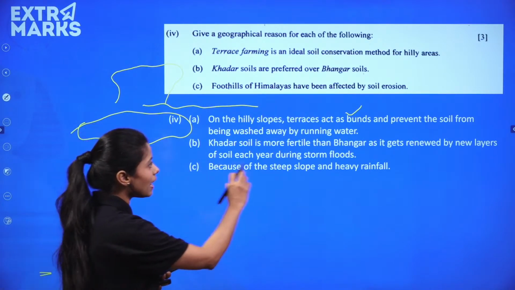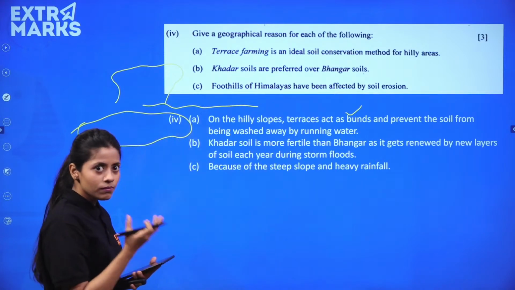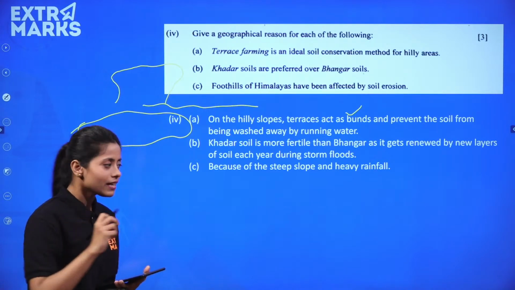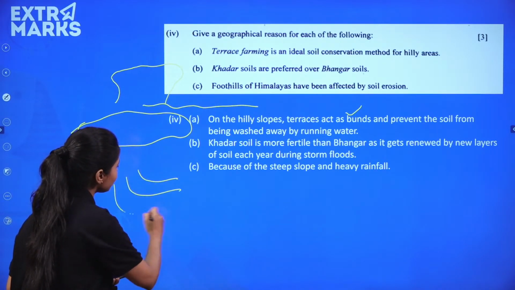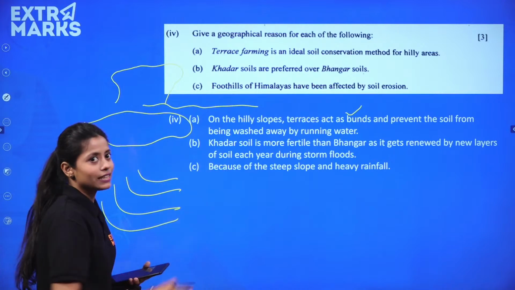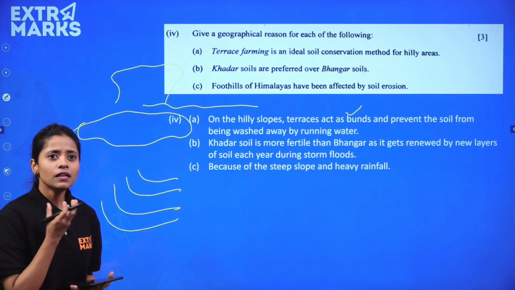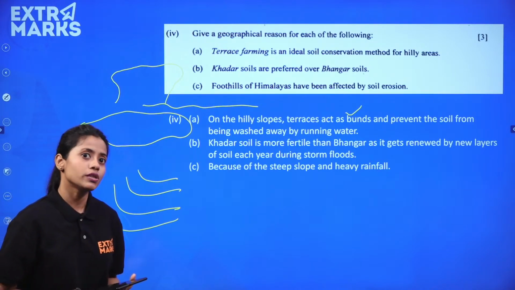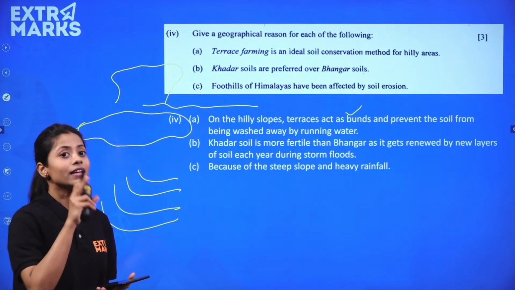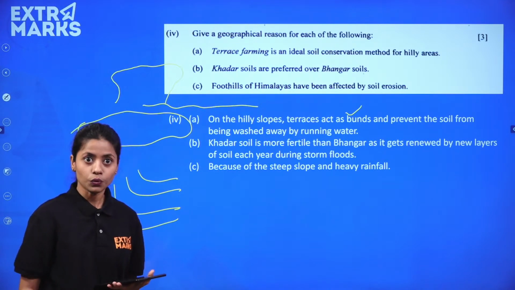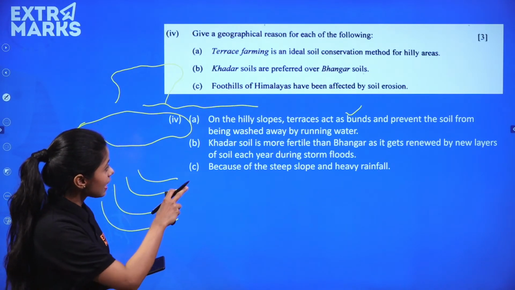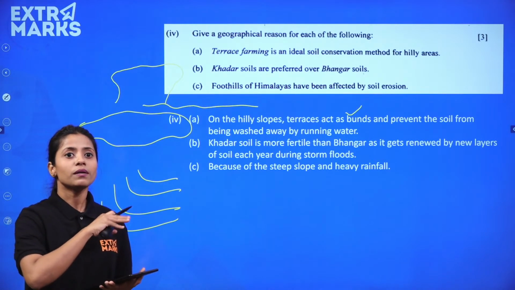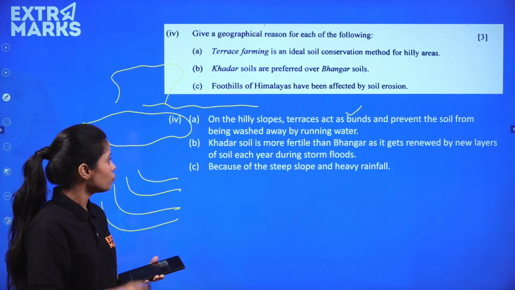Bunds act as a bund and prevent the soil from getting washed away, क्योंकि bunds की तरह terrace farming में उस तरीके की ये lines, ये bunds, ये strips जो हैं वो बनाई जाती हैं ताकि the basic quality of the soil is not washed away with the running water. क्योंकि ऐसा नहीं है कि hilly regions में बारिश नहीं होती, होती है, right? तो उससे आपको running water की वजह से the soil from the land, from the root is not washed away.